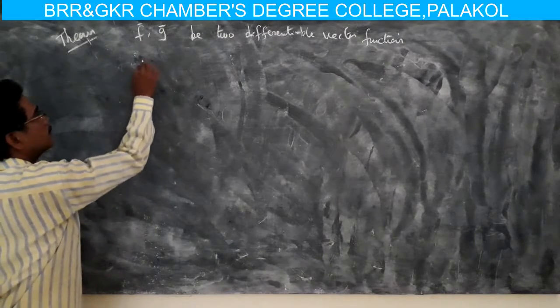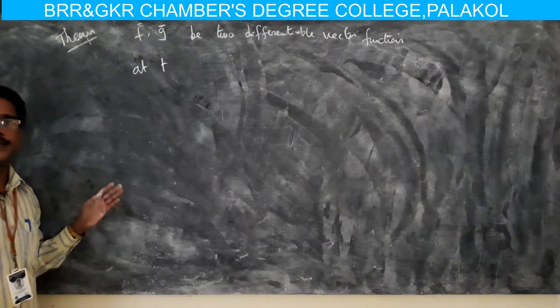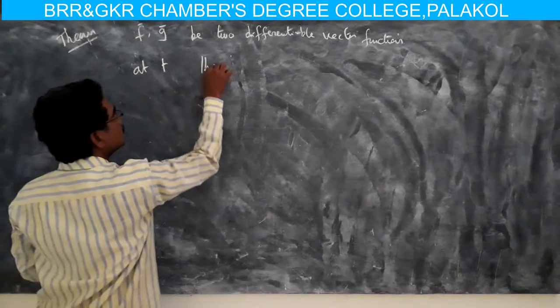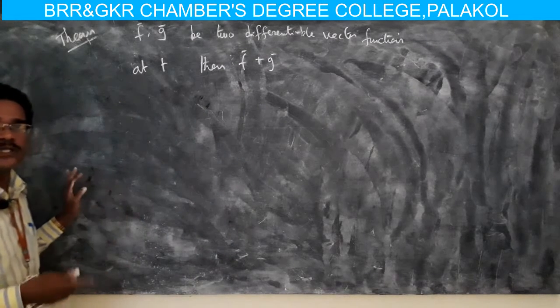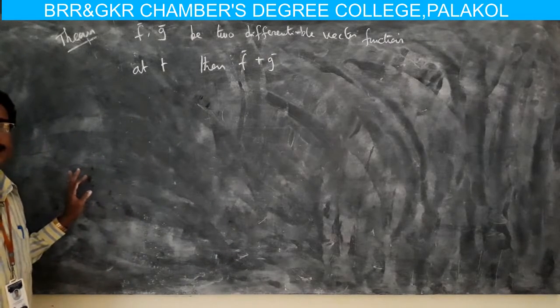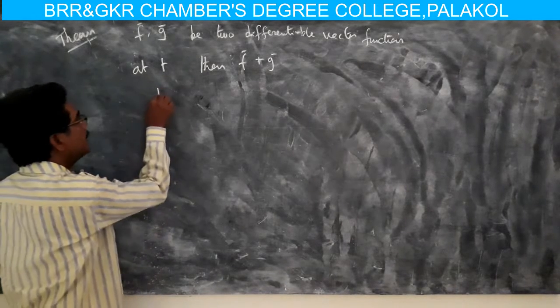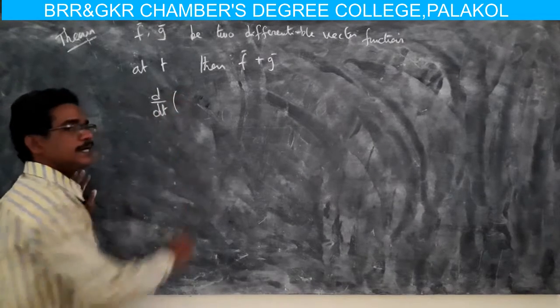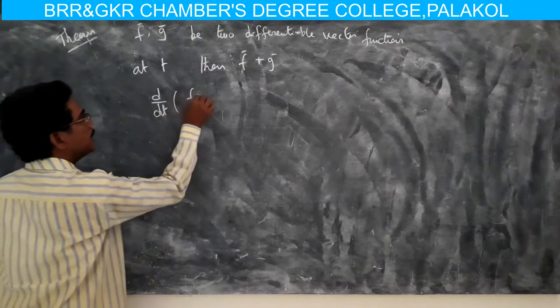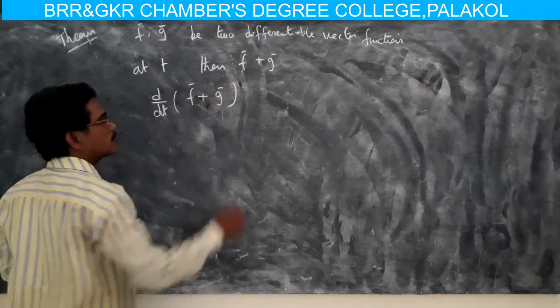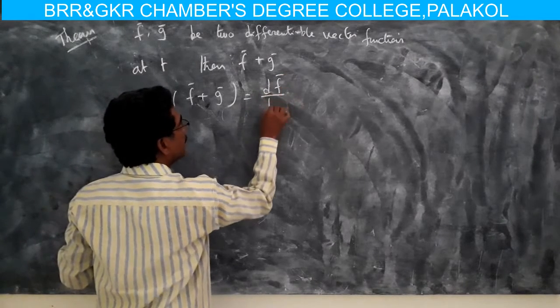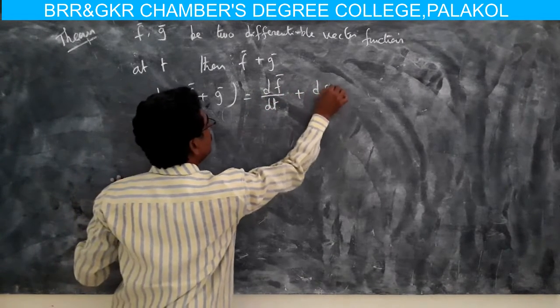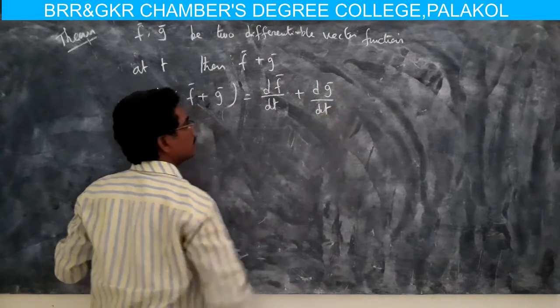Suppose f and g are differentiable at t, then f plus g is also differentiable at t, and d by dt of f plus g, that means f bar plus g bar, is equal to df by dt plus dg by dt.